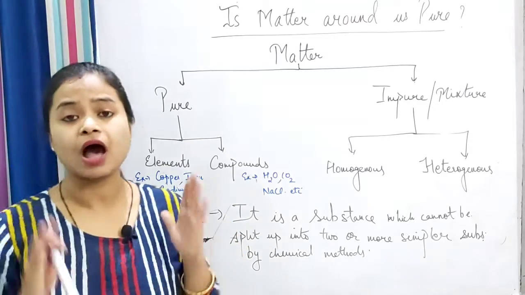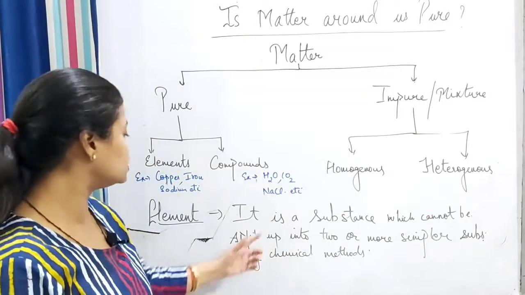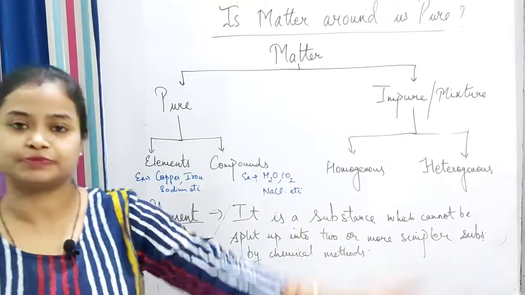Elements are those substances which cannot be further split up into two or more simpler substances.